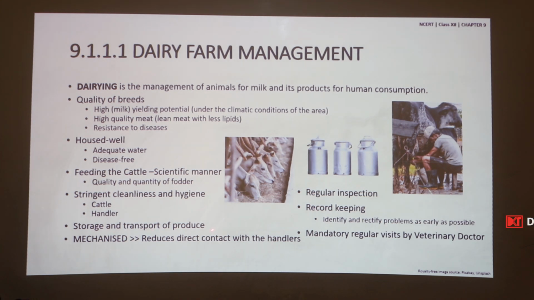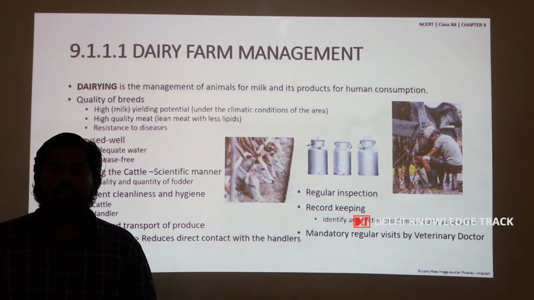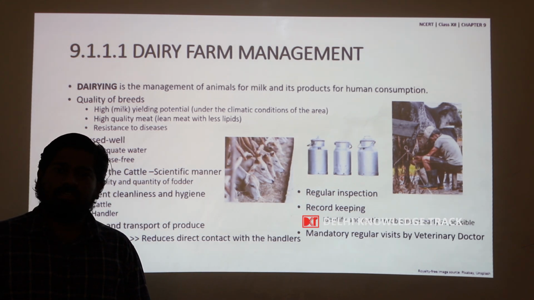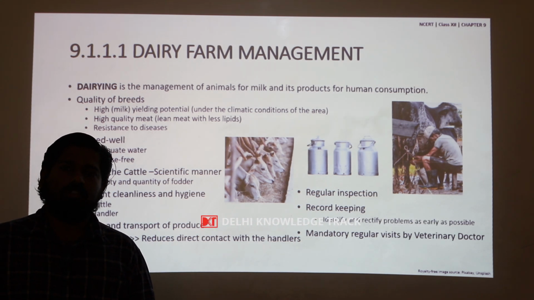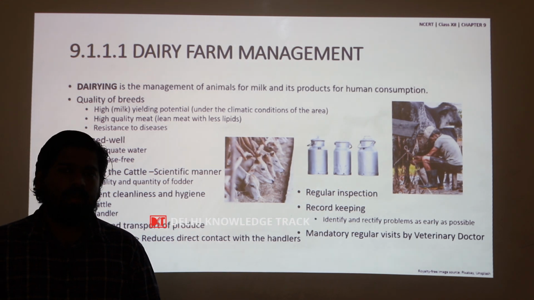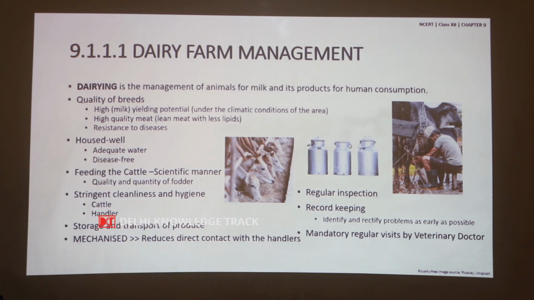Lastly, storage and transport of the produce must be done in appropriate conditions and temperatures, that is, milk is transported at a chilling temperature from the place of production to the place of processing or packing till distribution.